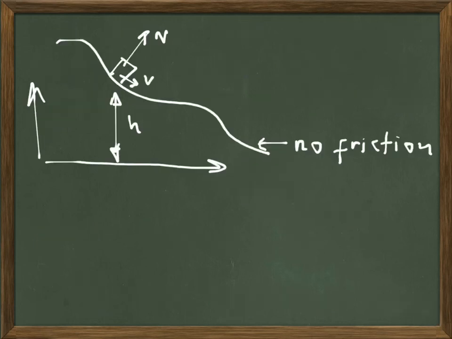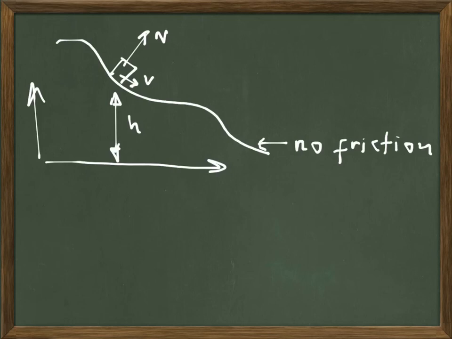So if we take that to its most general conclusion, we'll have to say that even when the incline is not straight, even in a situation where the track is like a roller coaster track, where the normal force is always going to be perpendicular to the track by definition of the normal force, then if we don't have friction, we need to conclude that the normal force is not going to affect the energy of the roller coaster cart.